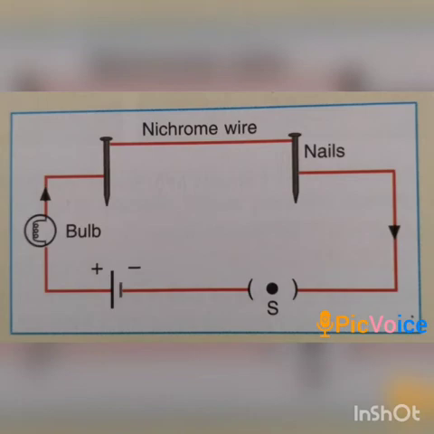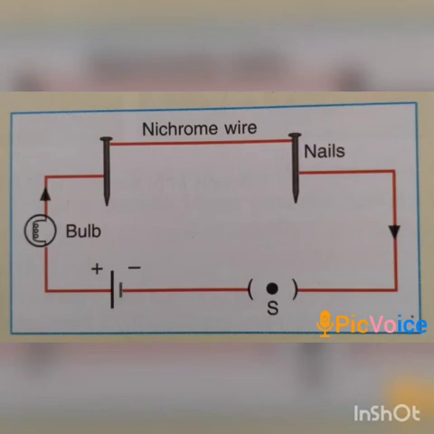Joule did a number of experiments to find the factors which affect the amount of heat produced in a given coil. He found that the heat produced in a given wire depends on the strength of the current through the wire, the nature of the material and length and thickness of the given wire, and the time for which electric current flows through the given wire.